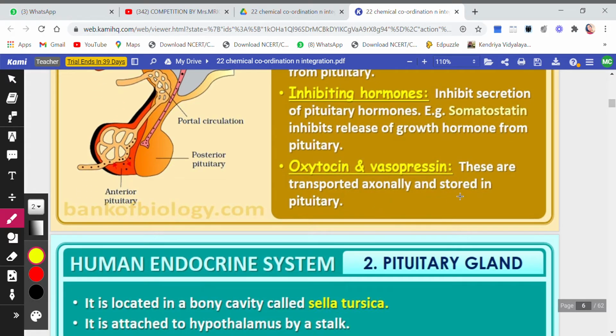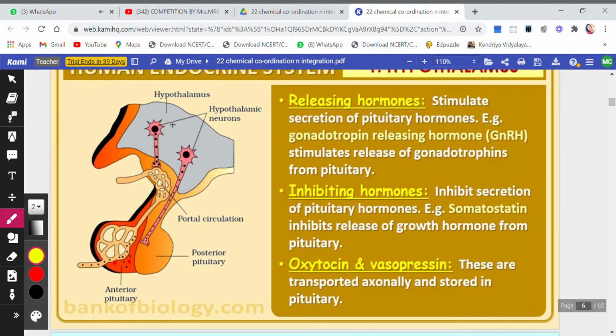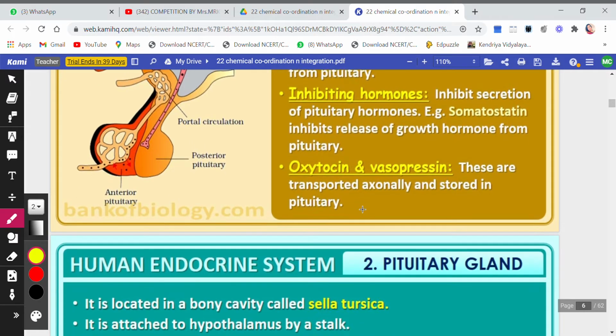Next is vasopressin and oxytocin. These are transported axonally. Axonally means from the axon. They are transported and stored in the pituitary. Like here, they are being transported from the axon. This is the axon and it will be given to the pituitary for storage.